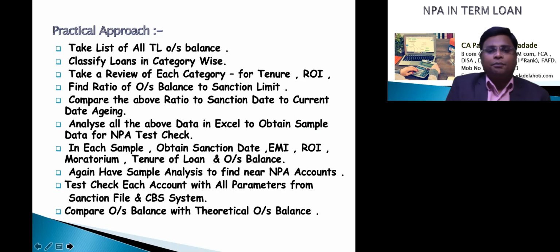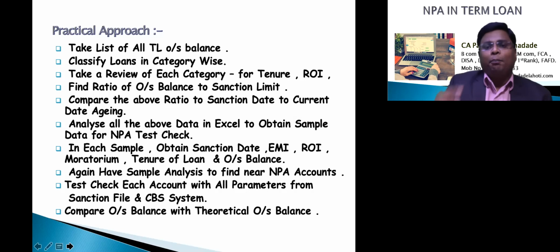Take that list, then find out certain additional information for these accounts. Obtain sanction date, EMI amount, rate of interest, moratorium period, tenure of the loan, and actual outstanding balance. These things are very important to find out the actual NPA in a term loan. With all these figures, we can conclude one step ahead.